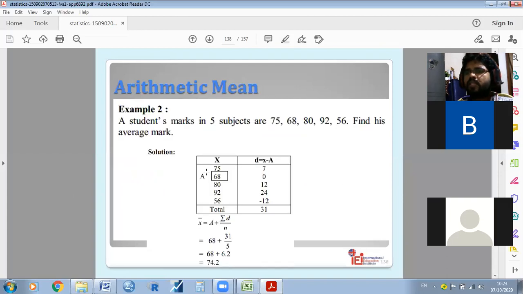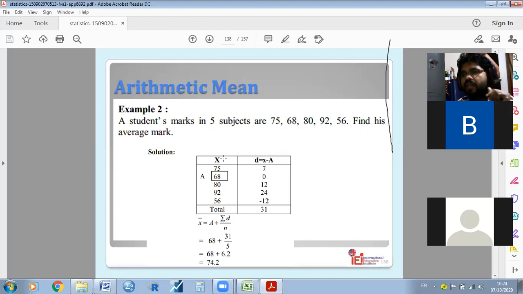For example, take another example: a student's marks in 5 subjects are 75, 68, 80, 92, 56. I would like to gather information from you about how much you scored in a particular subject, for example economics, in the last semester out of 100. If I gather this from 5 BA economics students, where one student got 75, another 68, 80, 92, 56, then the principal will ask to take a sample of the students and give some results on how much average marks they got.